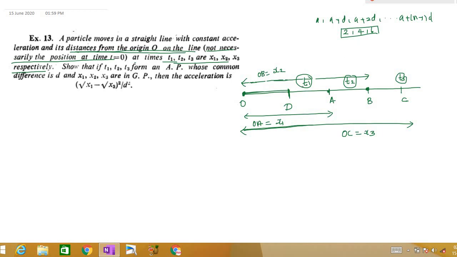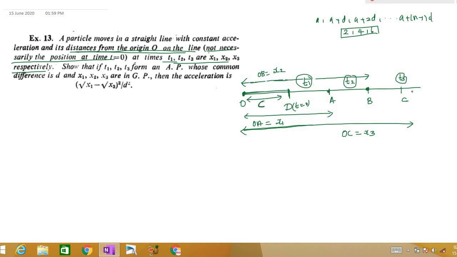Yes. Remember, this time t1 is from D to A, and time t2 is from D to B, and time t3 is from D to C, because t is equal to 0 from here only we are starting moving, right? We are not moving from O, right? Because they are saying that not necessarily the position at time t is equal to 0. It is not necessary that we should always start here and then t1, t2, t3. We are starting at here. So let this distance be C.